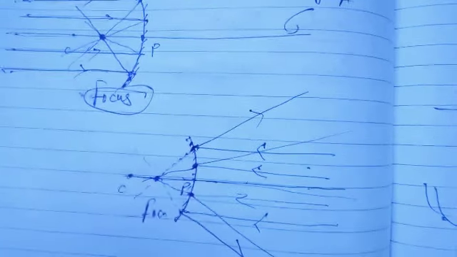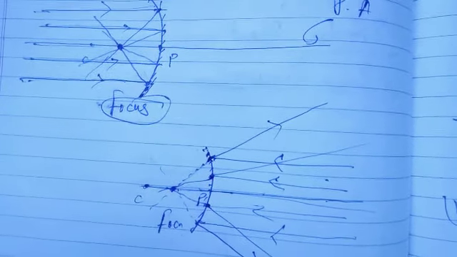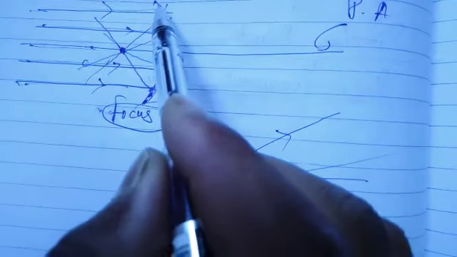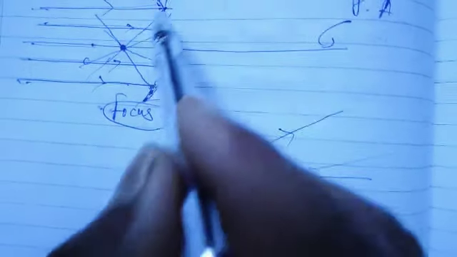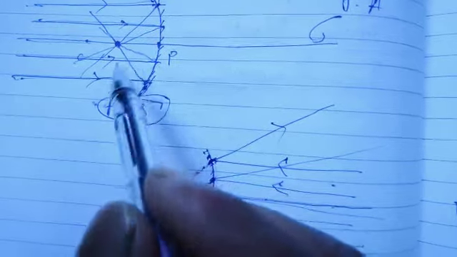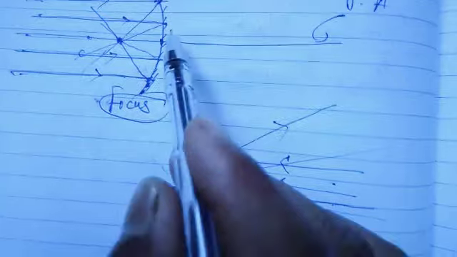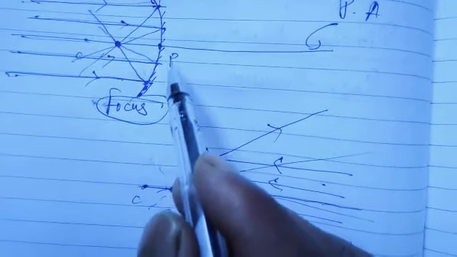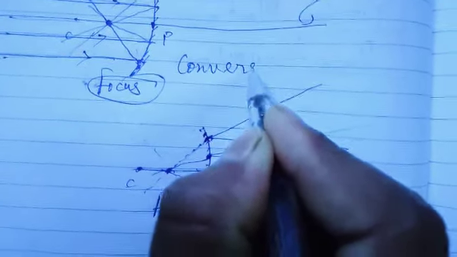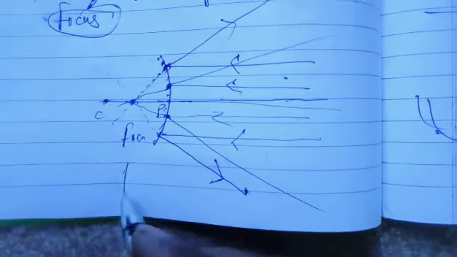Now one more important thing I want to tell you. You can see this concave mirror has converged all these rays at a point. सभी को एक जगह पे कन्वर्ज कर दिया, बिल्कुल ऐसे मिला दिया है. So this concave mirror is also known as a converging mirror. And you can see this one is diverging all the rays. So the convex mirror is known as a diverging mirror.